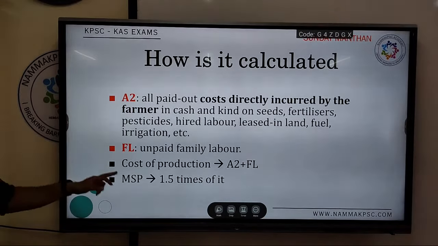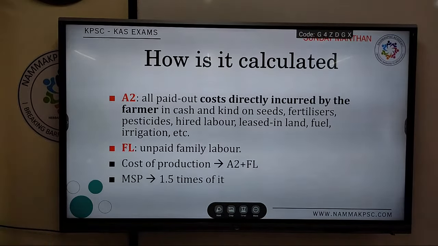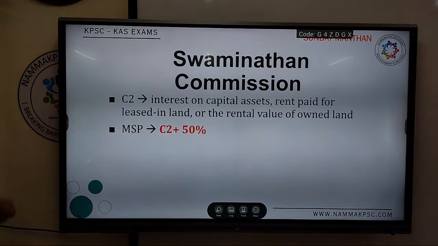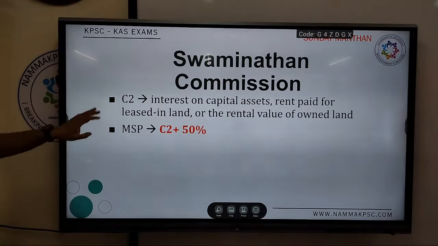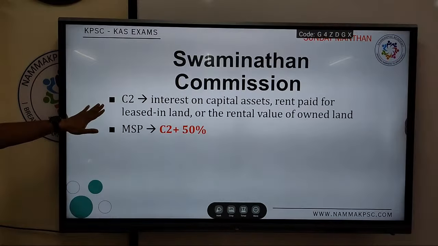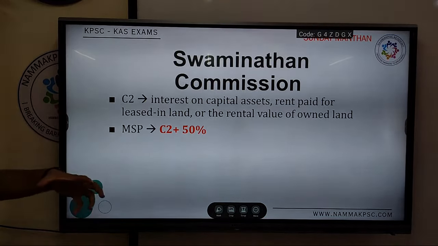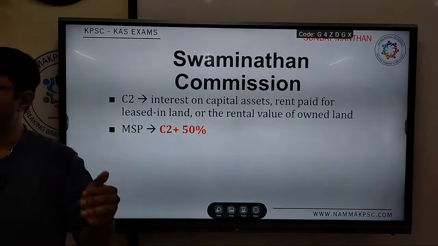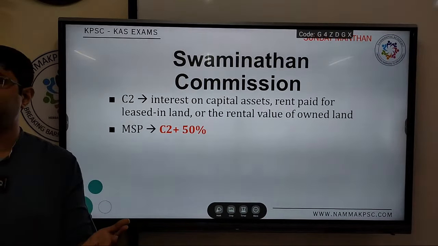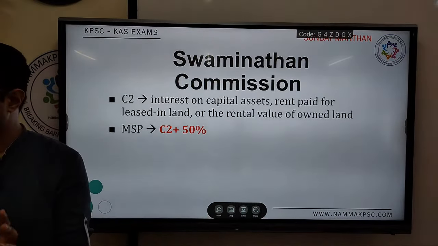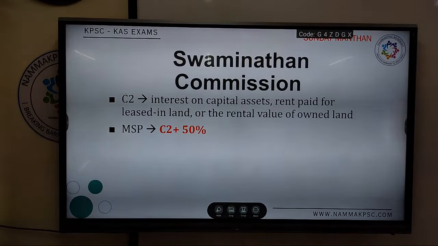Okay, so this is how MSP is calculated currently. Now there is a proposal, a demand, to change this to the recommendation given by the Swaminathan Commission. Over here, they are going to calculate the cost of capital. It can be the land used for cultivation. It can be your own, or you are renting it, or leasing it, or you have bought it by taking a loan. All that is taken into account. That is your C2, interest on capital asset.